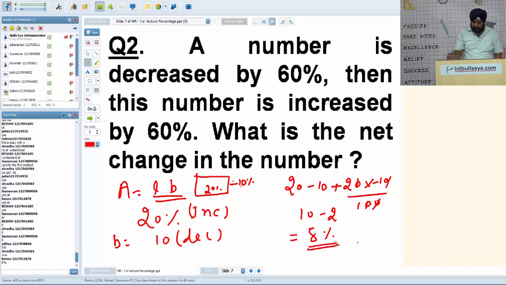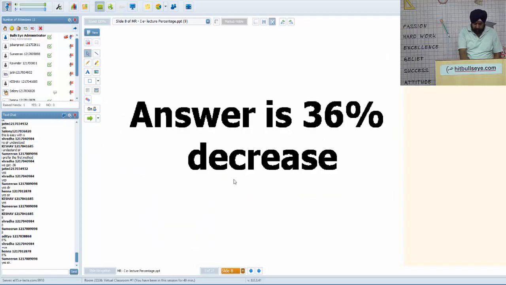It's a plus sign, so it's an 8% increase. Is it okay? May we proceed with the next question? We will apply this formula in a number of questions, and it is a very useful formula. Okay, we move on to the next question. The previous answer was a 36% decrease.